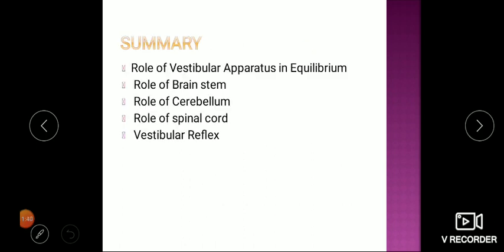So we have learned today the role of the vestibular apparatus in equilibrium, the role of the brainstem where we have the vestibular nuclei, which is a connecting center for the vestibular apparatus with the cerebellum. We have seen the role of the cerebellum, that is the vestibular cerebellum. The spinal cord is the ultimate destination for all effects. All these alpha motor neuron, gamma motor neuron influences come from the spinal cord. And lastly, we have learned the vestibular reflex, which arises from the vestibular apparatus, is controlled at the level of the brainstem, and ultimately influences the muscle tone through the spinal cord. So here we are completing the physiology of equilibrium and balance.